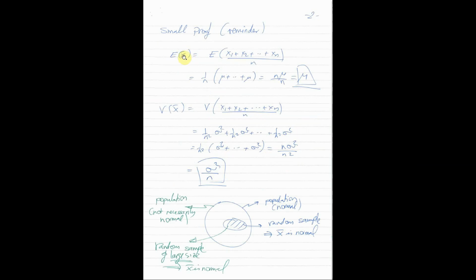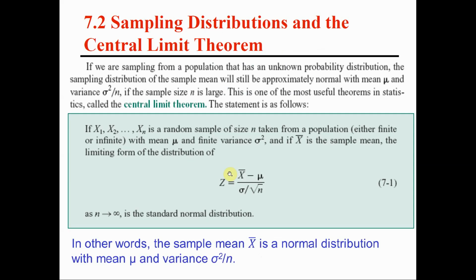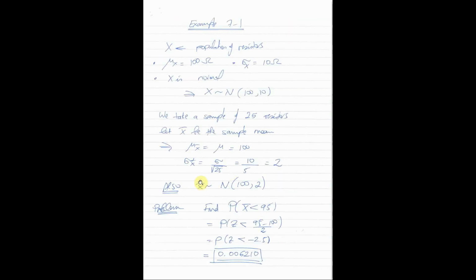The expected value of x bar is equal to mu, and the variance of x bar is equal to sigma squared over n. In other words, the standard deviation of x bar, sigma x bar, is equal to sigma over root n. And since our sample in this question has a size of 25, sigma x bar is equal to sigma over the square root of 25. So it is 10 over 5, which is equal to 2. So how can we combine and summarize everything?